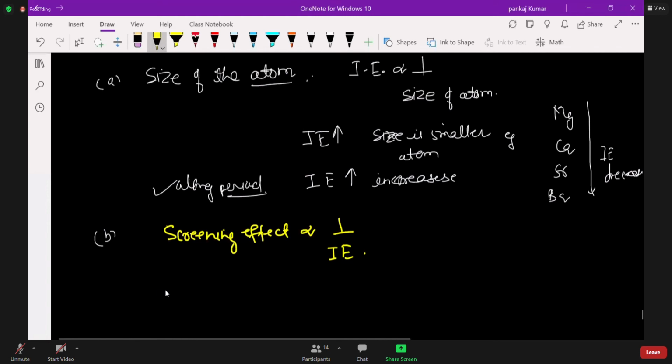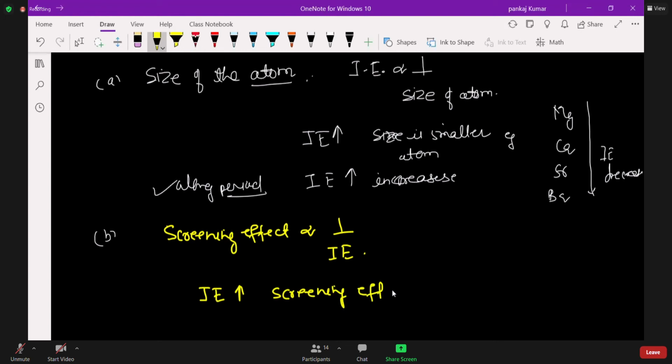This means that if ionization energy is higher, screening effect is lower, and vice versa.